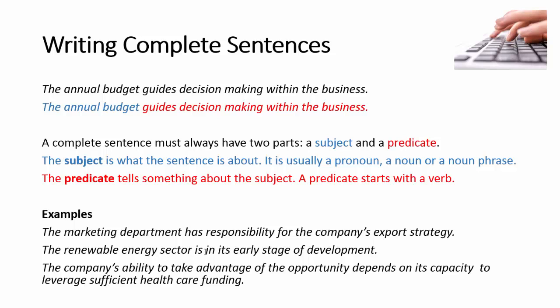And then we have the verb, which is part of the verb to be, and then the extra guiding information that tells us what happens to the subject. And the final one here, the company's ability to take advantage of the opportunity depends on its capacity to leverage sufficient healthcare funding. So what is the subject? Is it the company? Is it the company's ability? What do you think it is? Maybe it's a longer one.